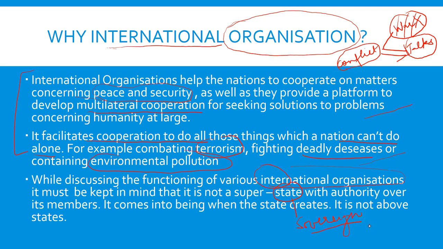And what is sovereign? Sovereign is something that is free not only internally but also externally. So if it's a sovereign state, it's not in a position of taking orders or dictates from any other authority outside it. Understood? So international organizations cannot dictate to the state. Even if it is the United Nations, it cannot dictate to the states to do something compulsorily. It can only suggest. It's not above the states. That has to be remembered always.